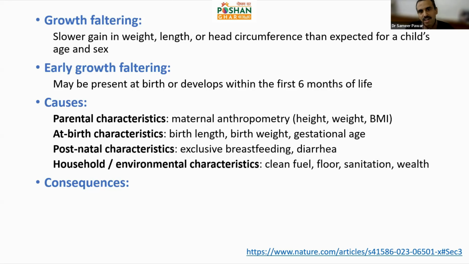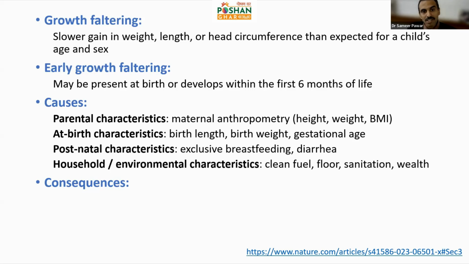There are factors related to parents, and here I mean both parents, but more importantly, mother's height, mother's weight, and mother's BMI during pregnancy, which have an important bearing on what kind of birth outcome a child will have.